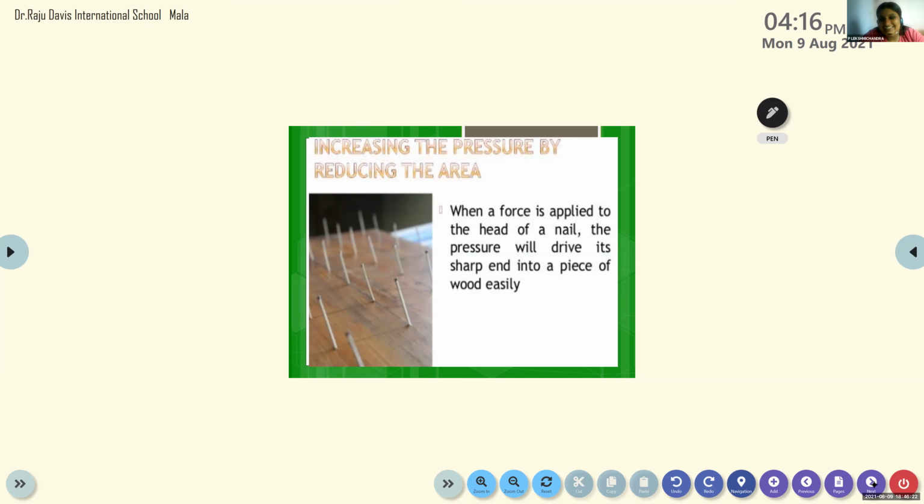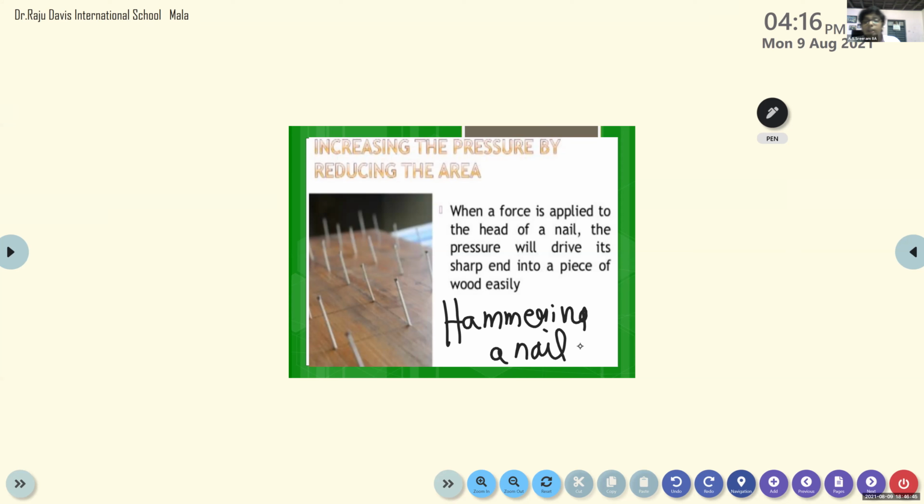Another one is very simple. What is happening in daily life? Hammering a nail. A nail can enter into the wall or wooden box easily because of the small area; the pressure exerted by the hammer on the nail is more. Okay, so that's it.